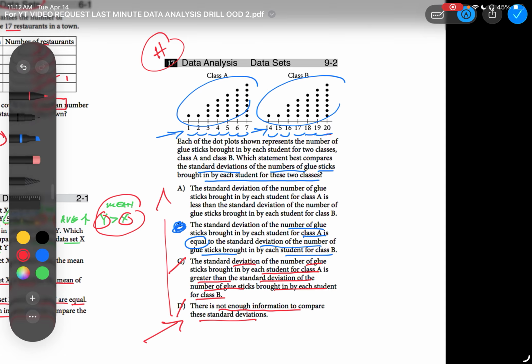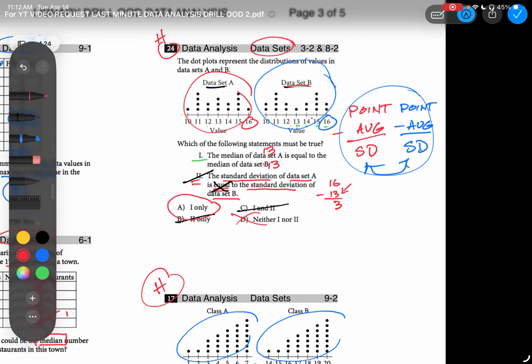Now check out A. The standard deviation for the number of glue sticks brought in by each student for Class A is less than the standard deviation of the glue sticks brought in by each student for Class B. No, that cannot be the answer, just like C cannot be the answer. Now, remember the previous question? I told you, would the standard deviations be equal to each other in this case? Why are they not equal? Because we have a different distribution.